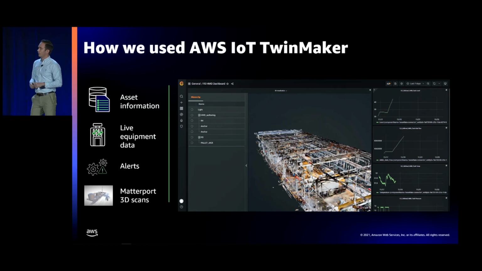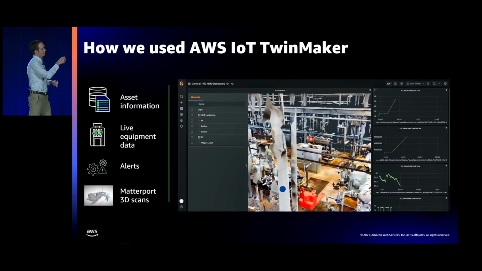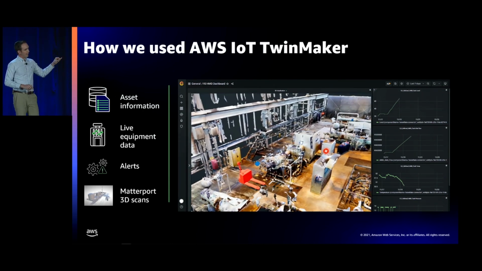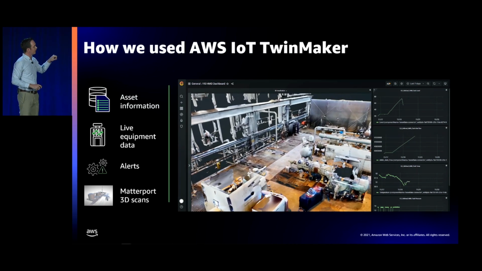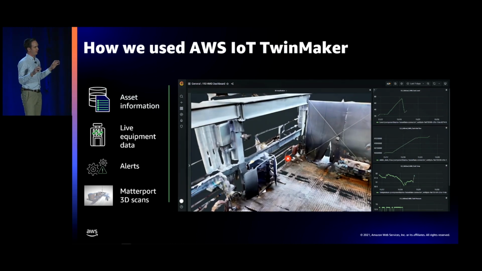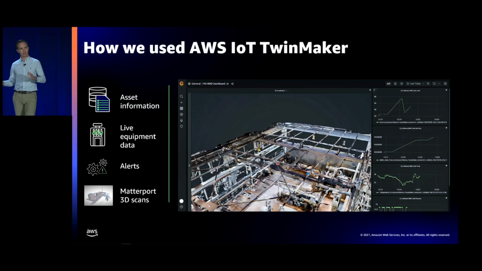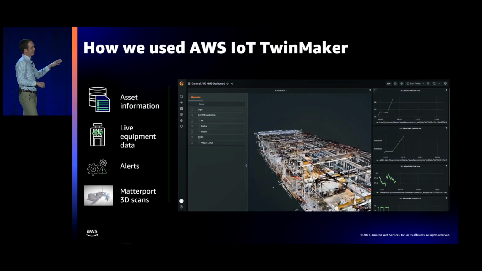So here's an example of our actual facility in TwinMaker. And there's kind of four key pillars, if you will, that attach here. And one caveat: you'll see when we jump in, there's a kind of live view, or I shouldn't say live because it's not live, but it's a high definition perspective. And then this is actually the CAD model or a GLB model, if you will.